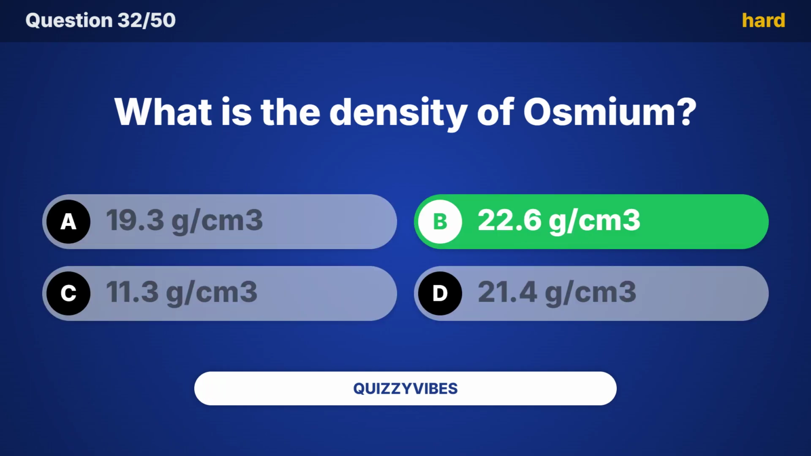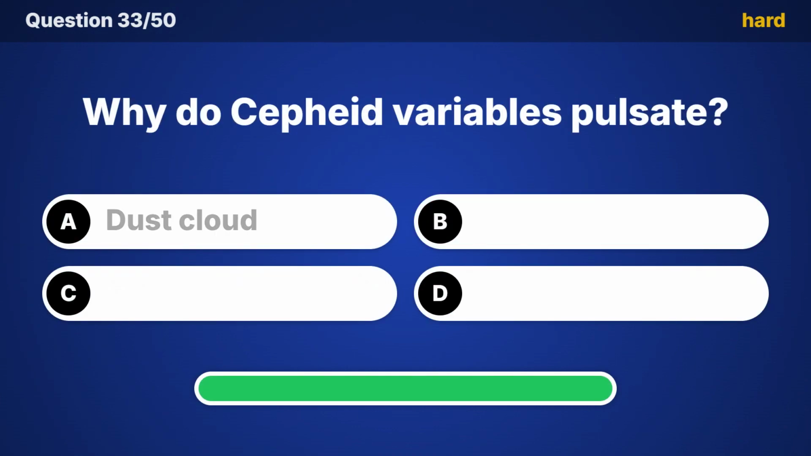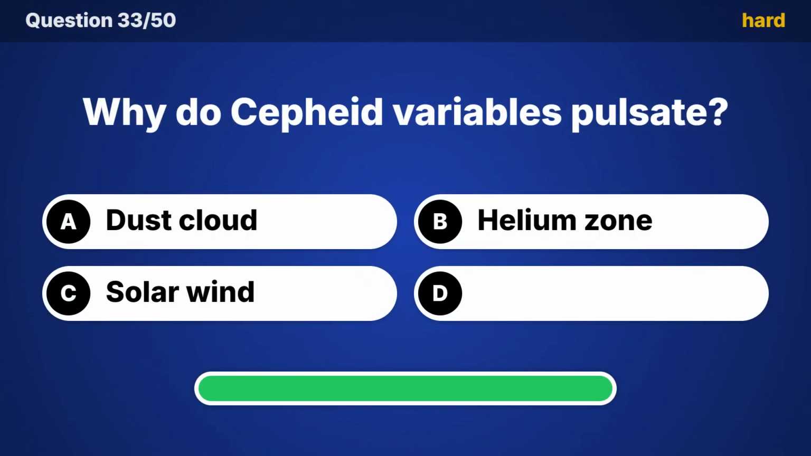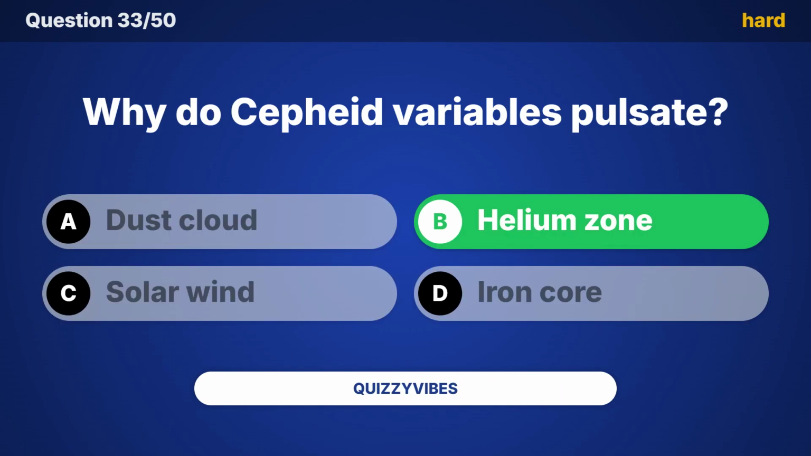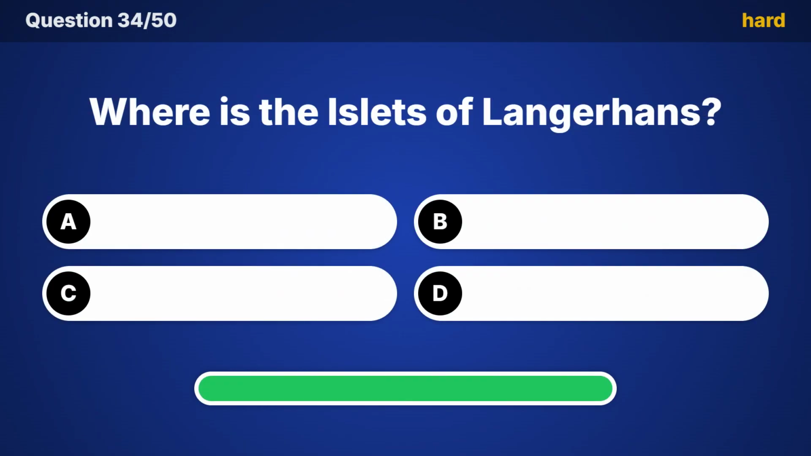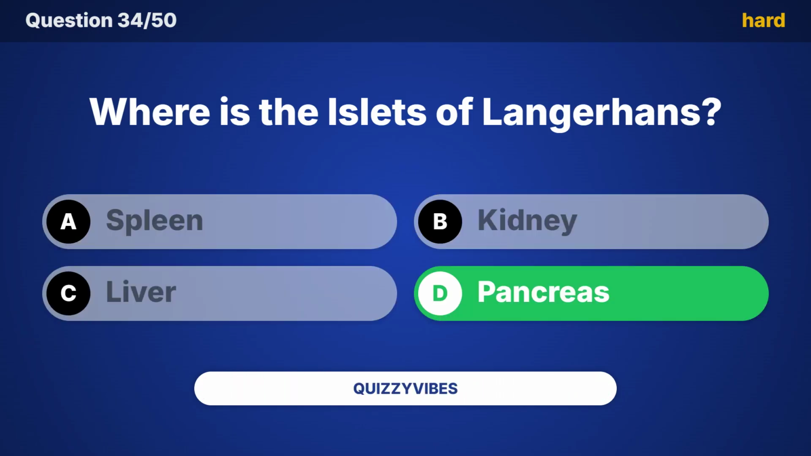And the answer is 22.6 g/cm³. Why do Cepheid variables pulsate? Answer, helium zone! Where is the islets of Langerhans? Here is the answer, pancreas.